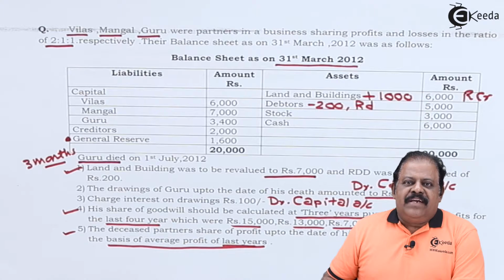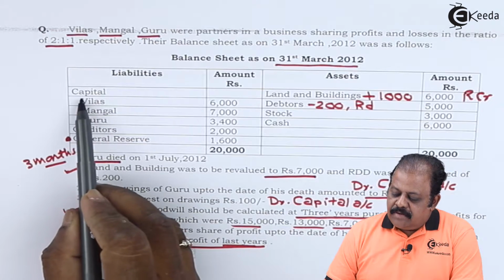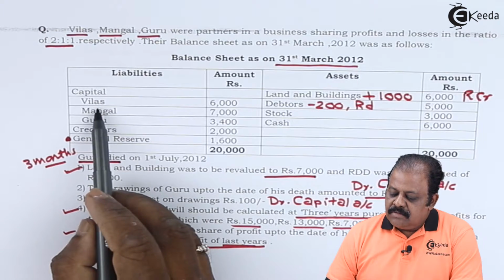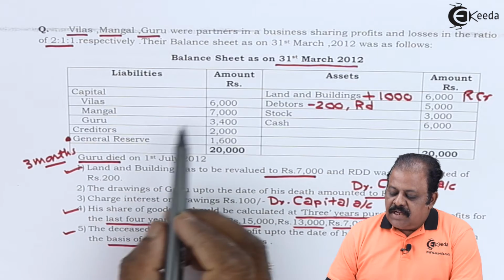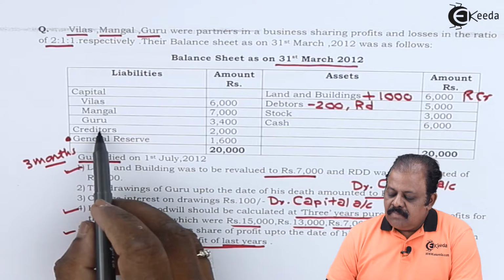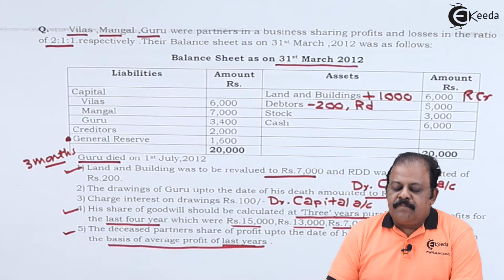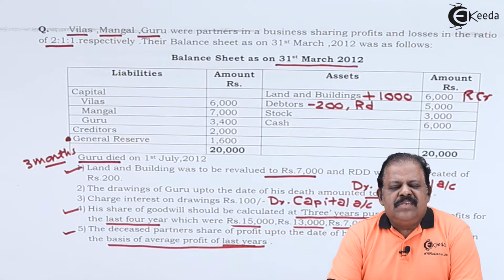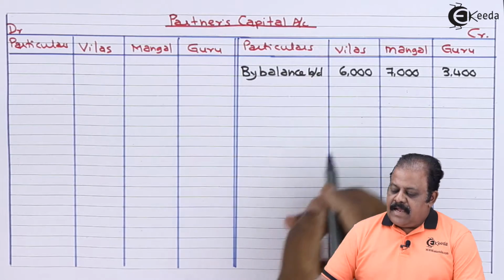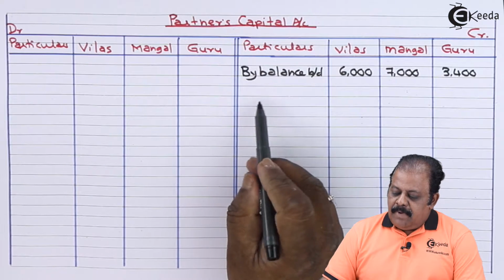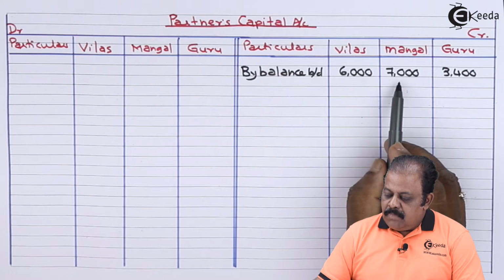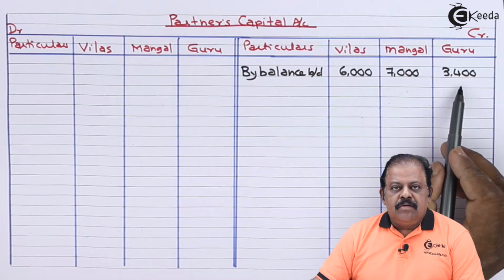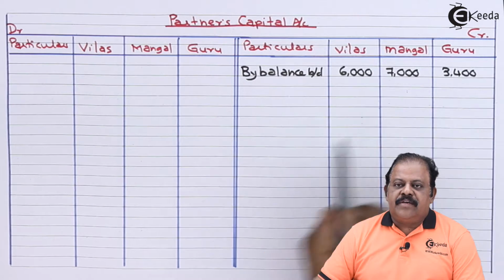Let us start with the liability side. First we have capital account of partners. Vilas 6,000, Mangal 7,000, Guru 3,400. These will be credited to their capital accounts. Partners capital account credit side, by balance brought down, Vilas 6,000, Mangal 7,000, Guru 3,400.